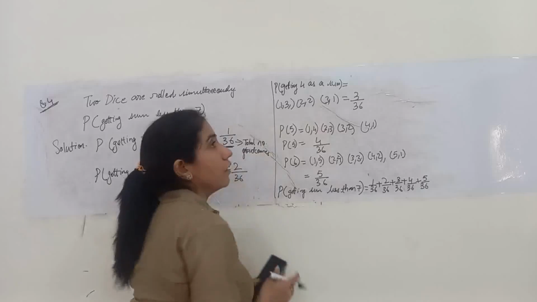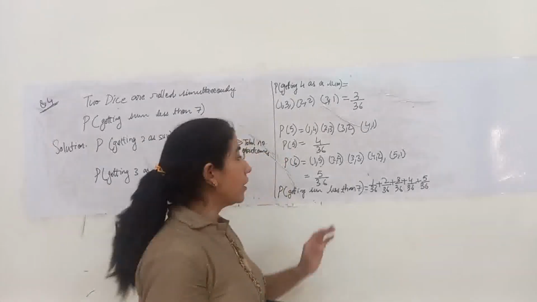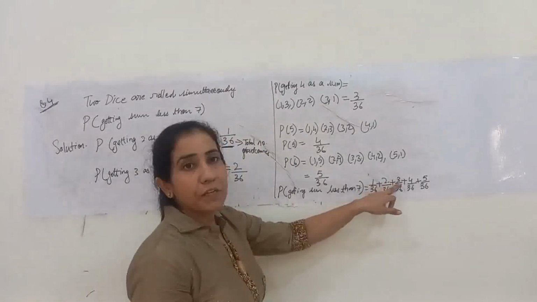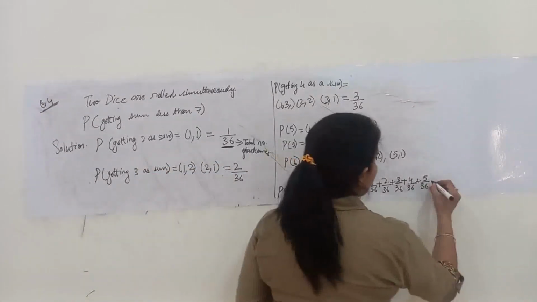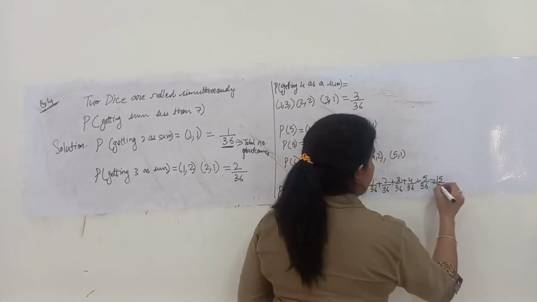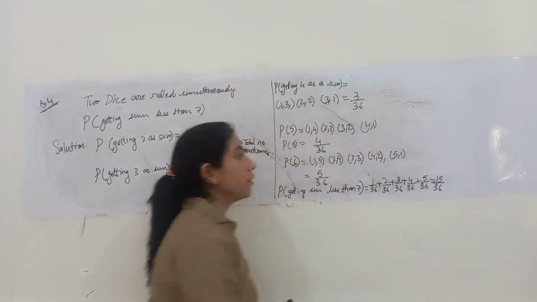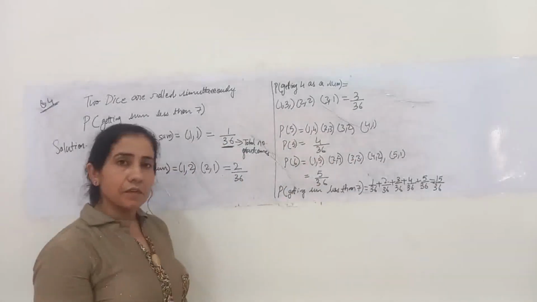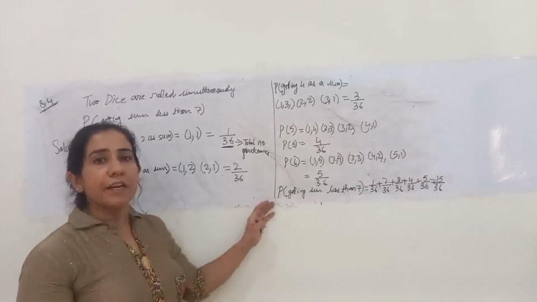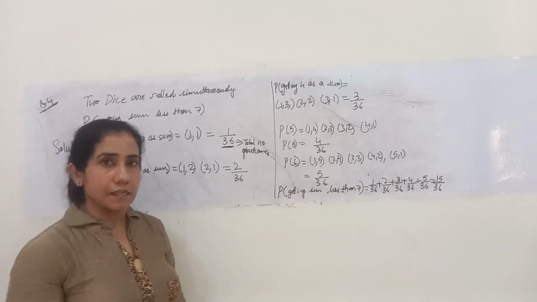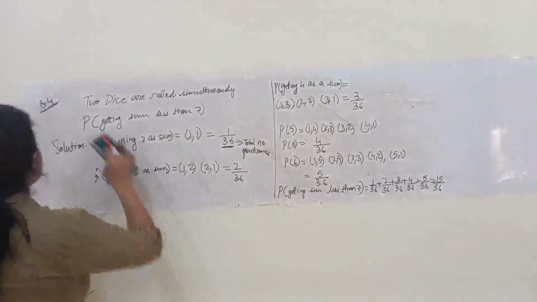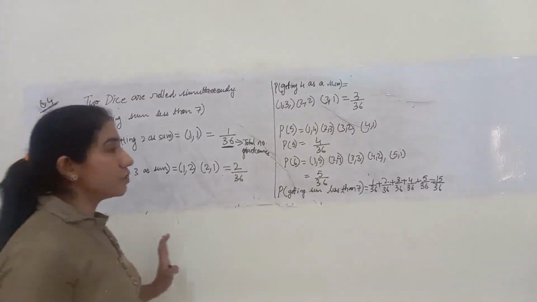So what will my final probability be? 1 plus 2, 3 plus 3, 6 plus 4, 10 plus 5, 15. So 15 upon 36 is my final answer. Okay. Probability of getting sum less than 7 is 15 by 36. Understood this question?